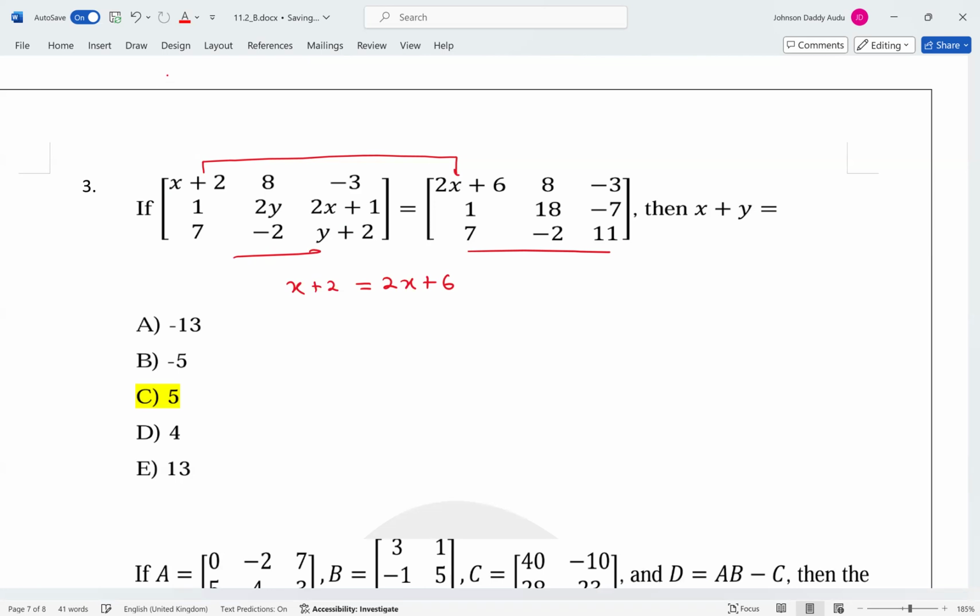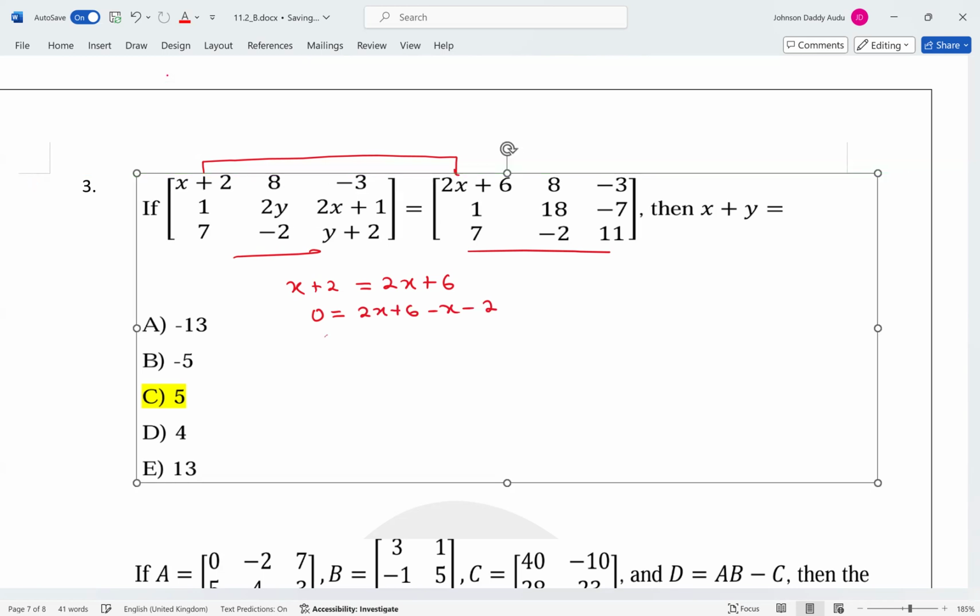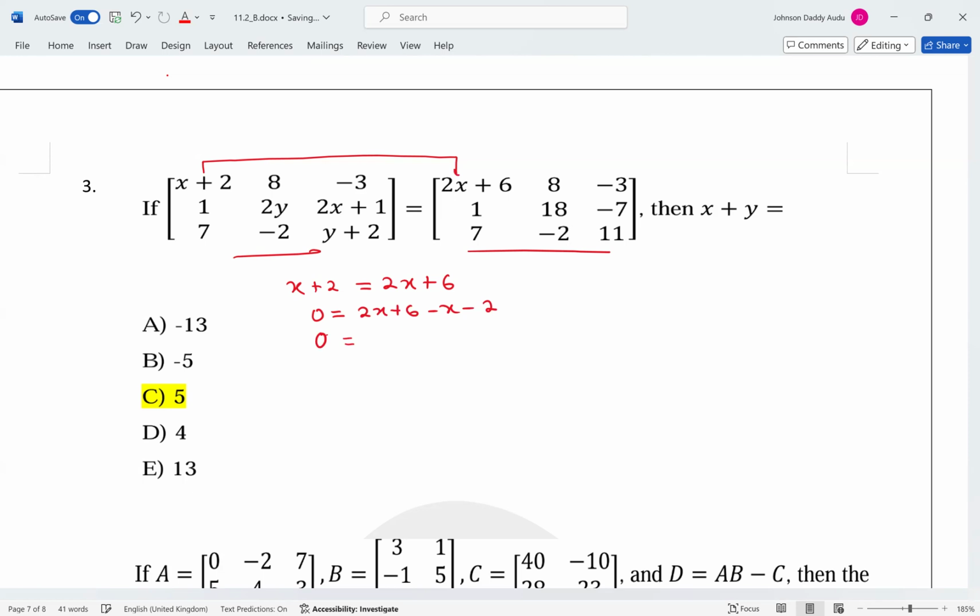And that means that what? It means that this is 0. This is 2x plus 6 minus x minus 2, right? So 0 equals what? This is just x plus 4, because 2x minus x, 6 minus 2. So what is x?